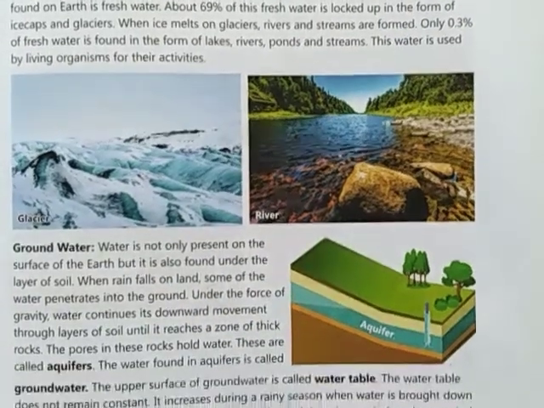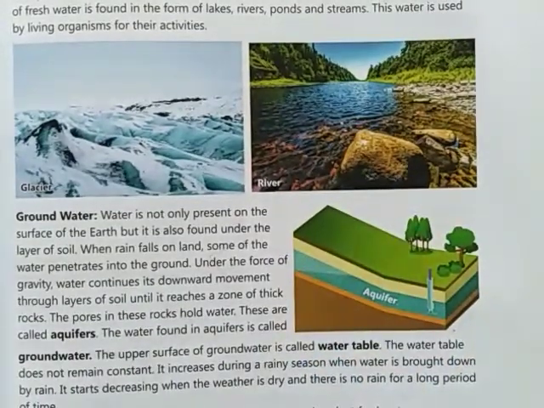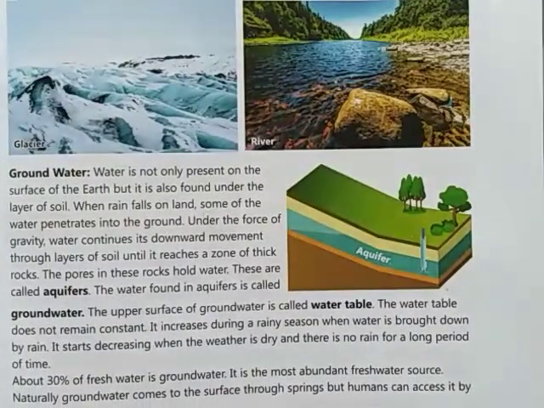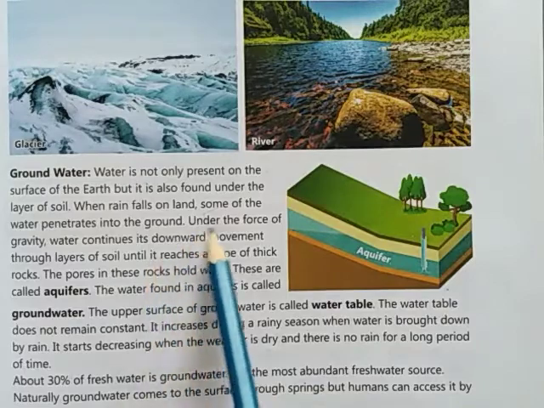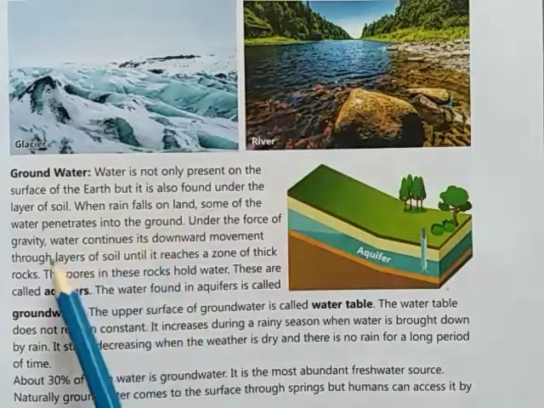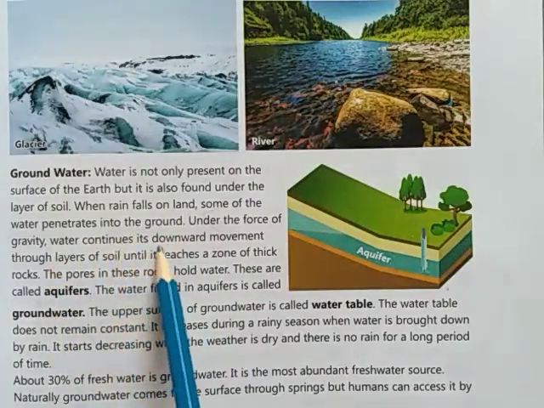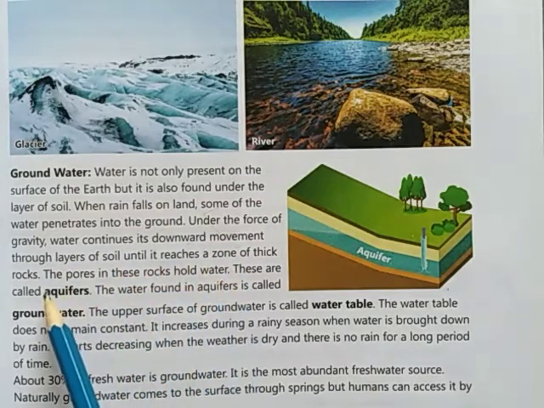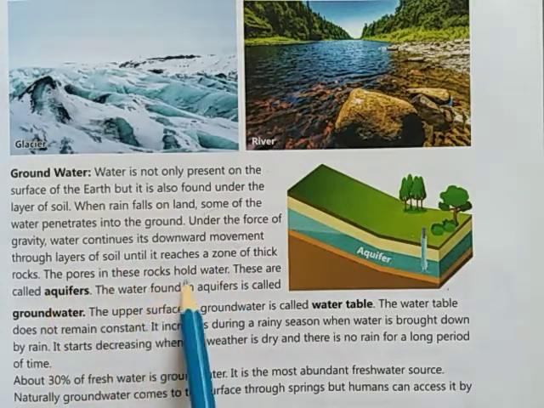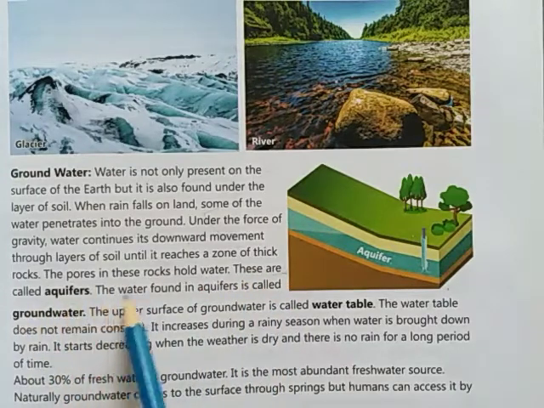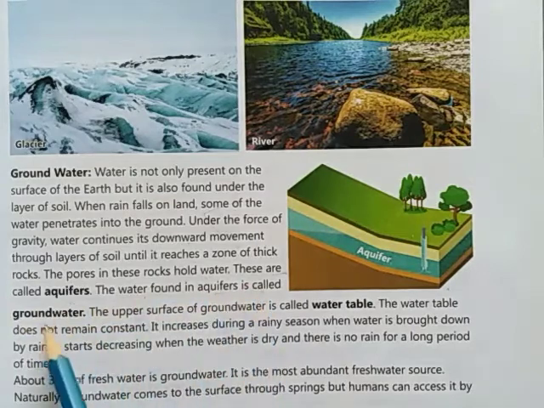Now I am going to tell you about the groundwater. Water is not only present on the surface of the earth, but it is also found under the layer of the soil. Okay, so some of the water penetrates into the ground. Under the force of gravity, water continues into downward movement through layers of soil until it reaches a zone of thick rock. The pores in these rocks hold water. These are called aquifers. The water found in aquifers is called groundwater.